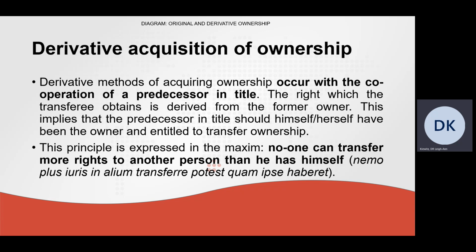So with reference to derivative acquisition of ownership, the right which the transferee obtains is derived from the former owner. This implies that the predecessor in title should himself have been the owner and entitled to transfer ownership. Hence the principle, no one can transfer more rights to another person than he has himself.